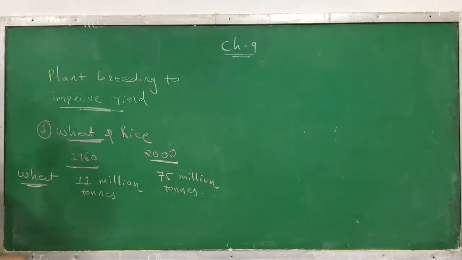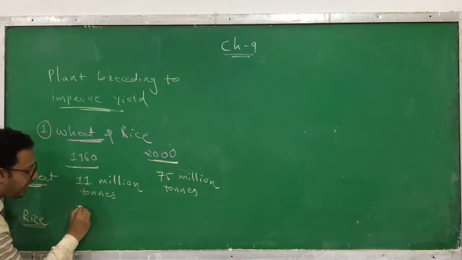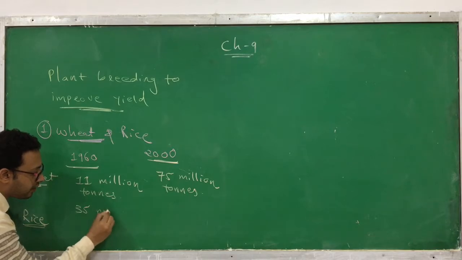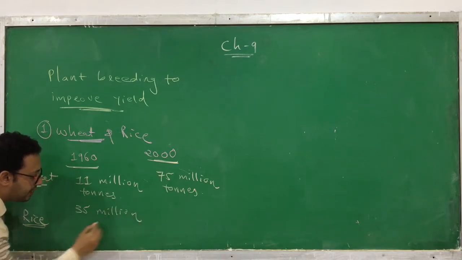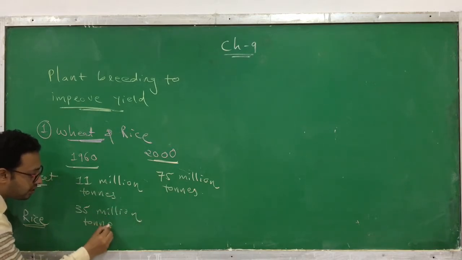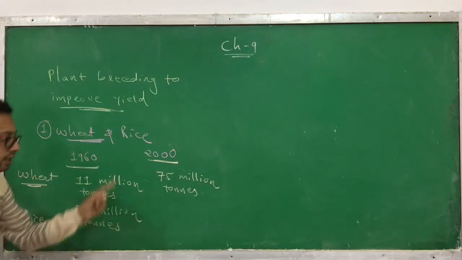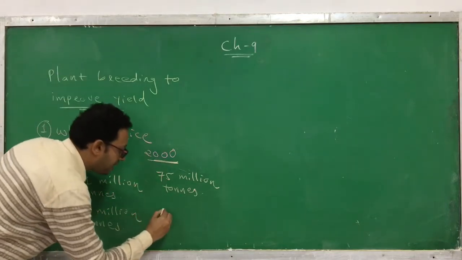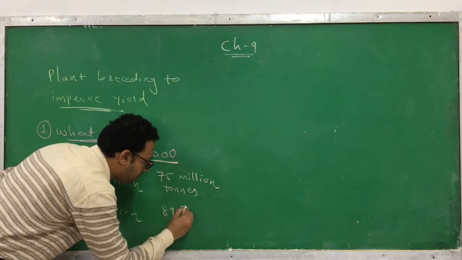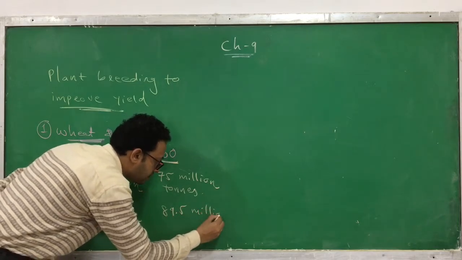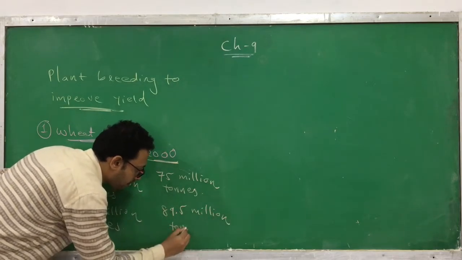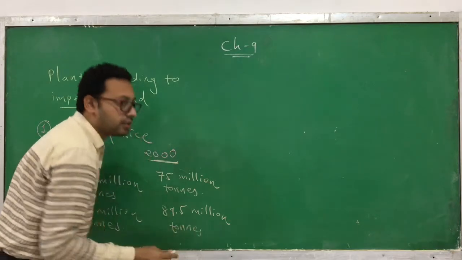Similarly in the case of rice, in 1960 we were only able to generate 35 million tons, but in 2000 we were capable of generating 89.5 million tons of rice.